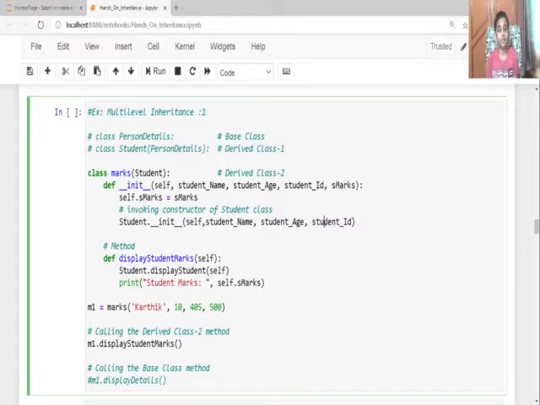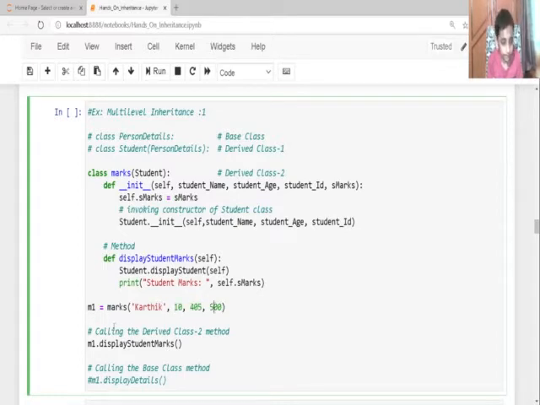Now I'm going to create a method, display student marks, with the self parameter. Student.display student self. Now print student marks, self.student marks. I'm going to create an object named M1 with parameters Kartik, 10, 405 and 500.